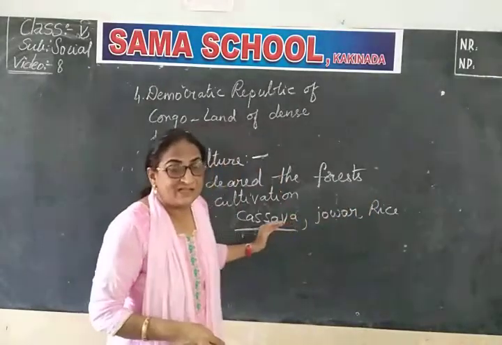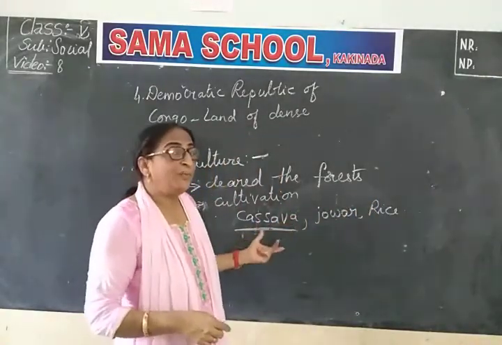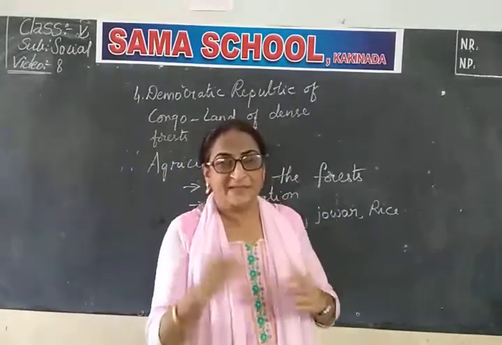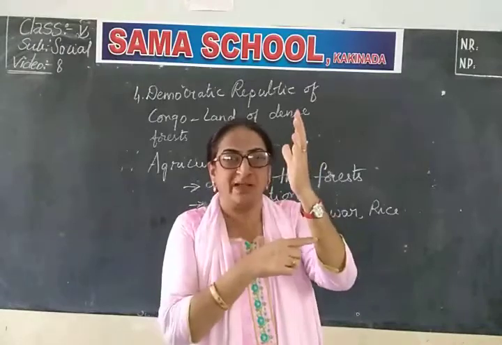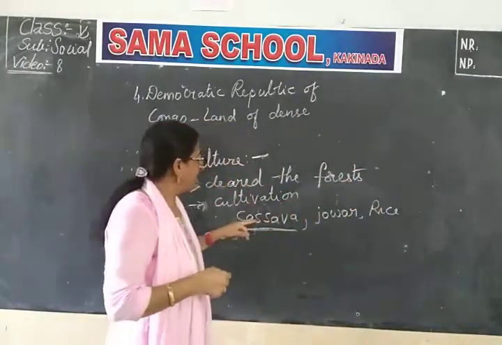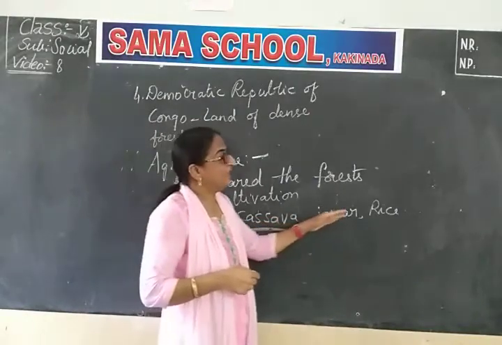So, cassava is the staple diet. Now, what do you mean by cassava? Cassava ante Karakandalam dumpa. Have you seen that one? Brown color big one, isn't it? Root. That's the main diet of these people here. So, they were growing cassava, jowar and rice.